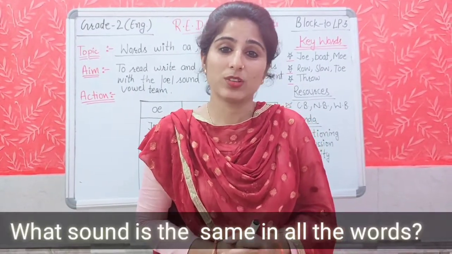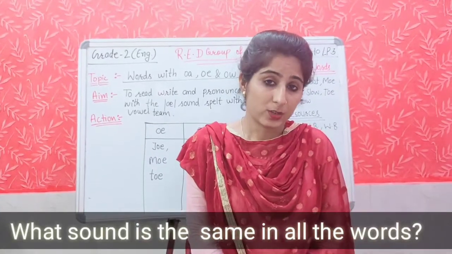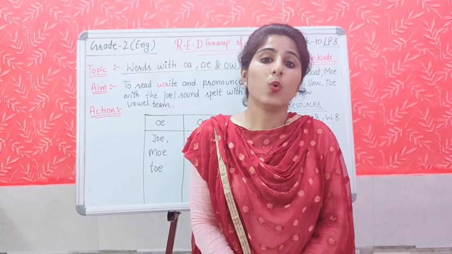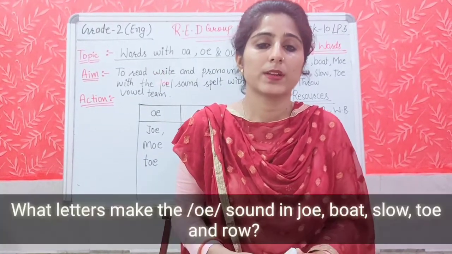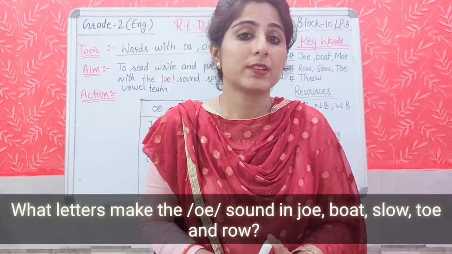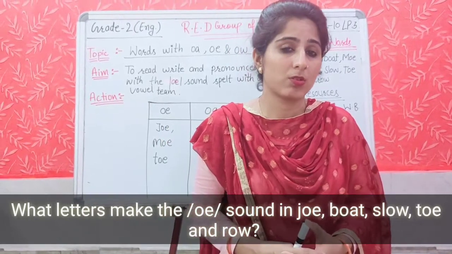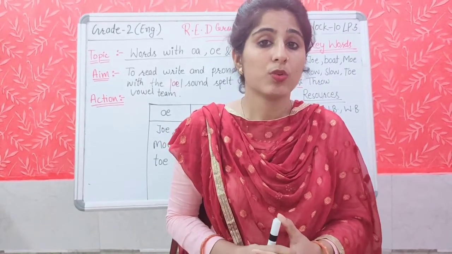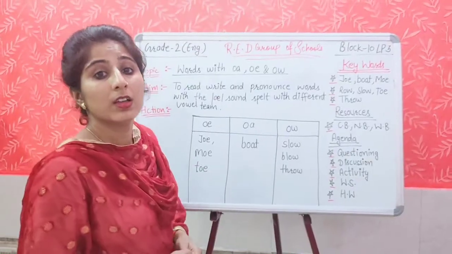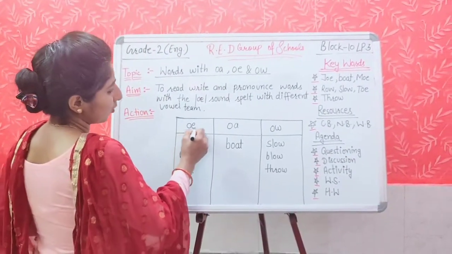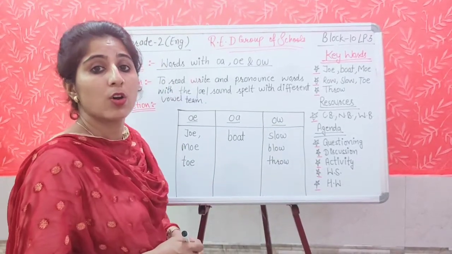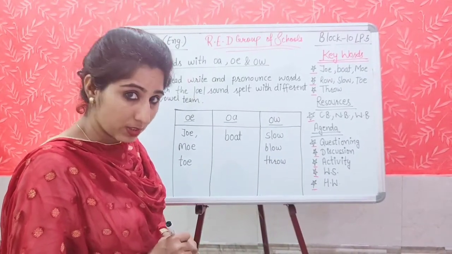What is same in all the words? Right, all the words have the OE sound, means the O sound. Students, my next question is, which letters make the O sound in the words Joe, boat, slow, row, toe? Right, these letters OE, OA and OW make the O sound, OE sound.